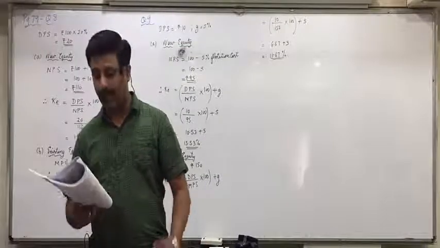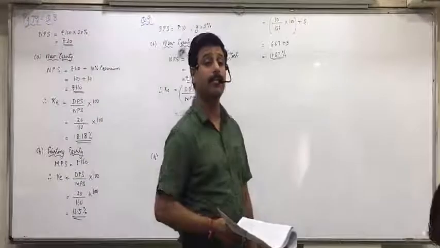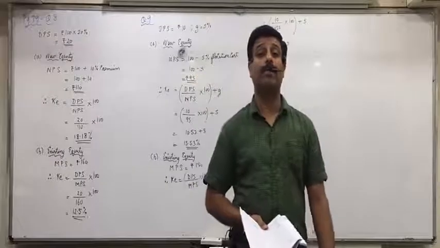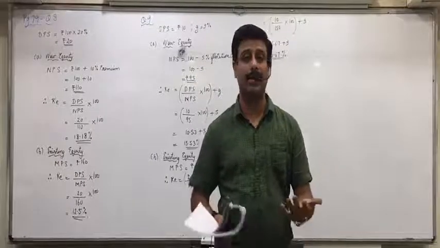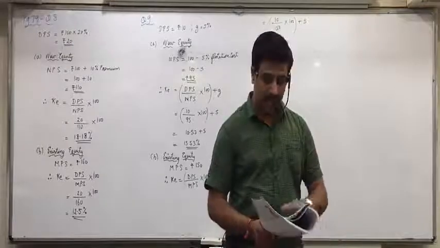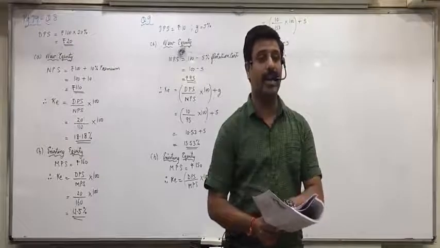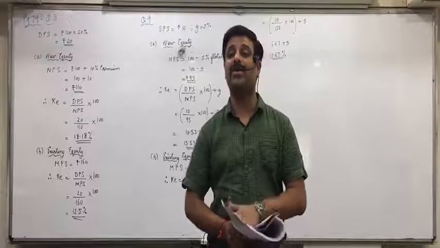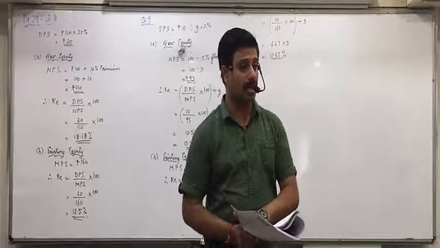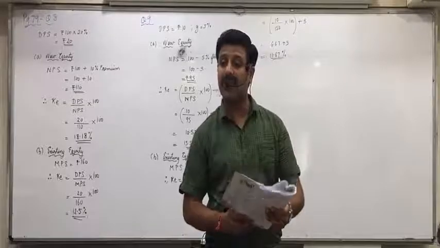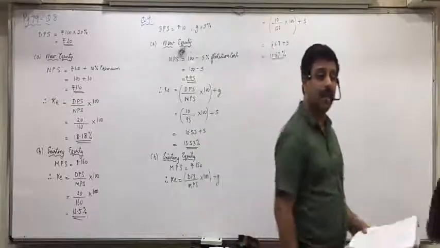Market price per share. Traded means traded where? At the stock exchange. So if it is traded at rupees 50 at the stock exchange, then that 50 rupees is the market price per share. Did you understand this or not? So above that write MPS, market price per share.